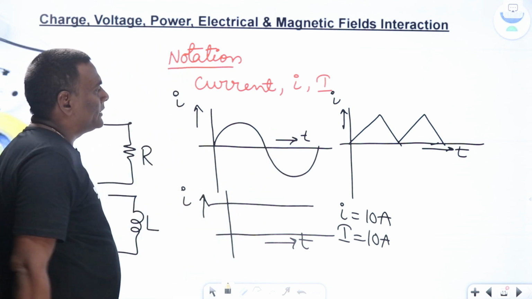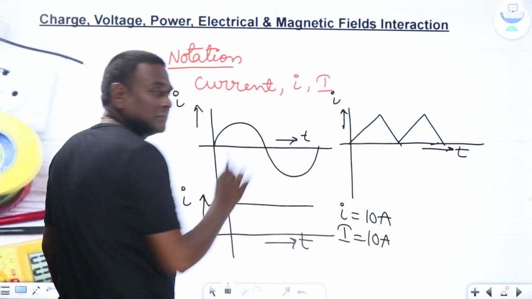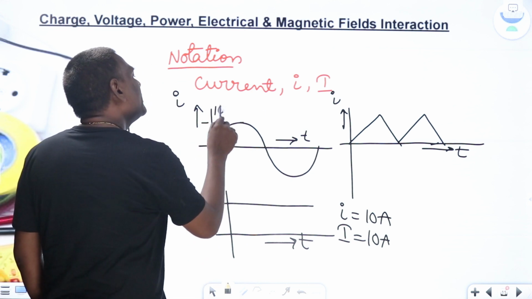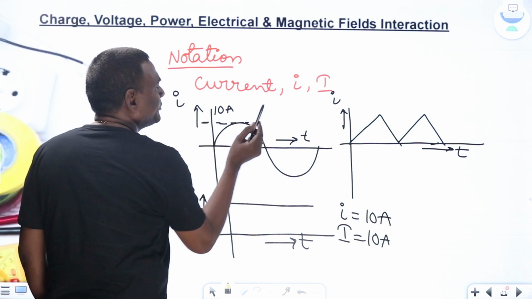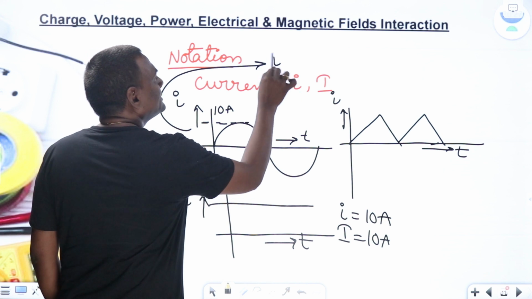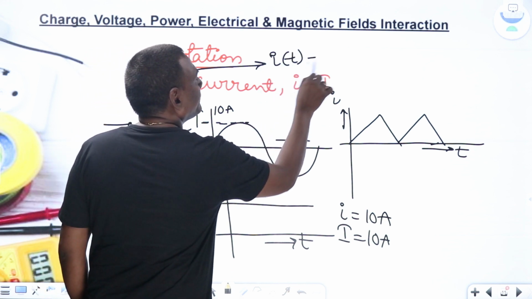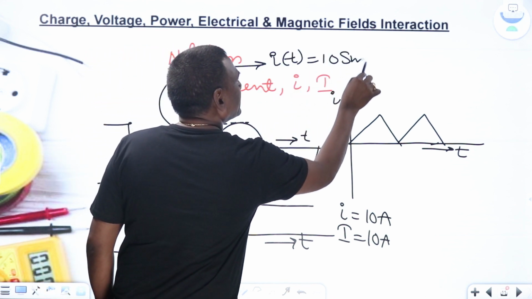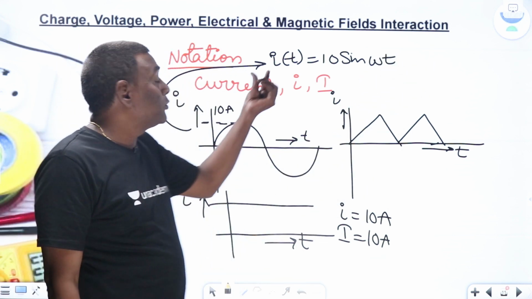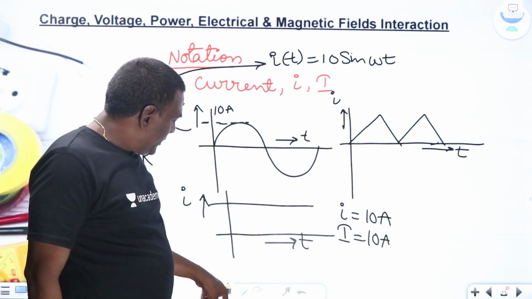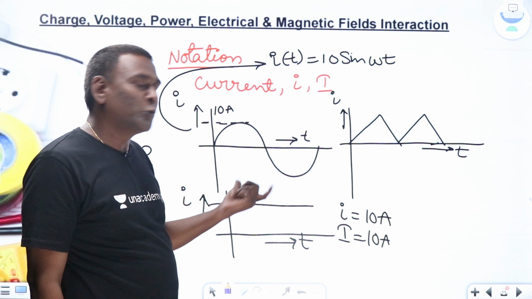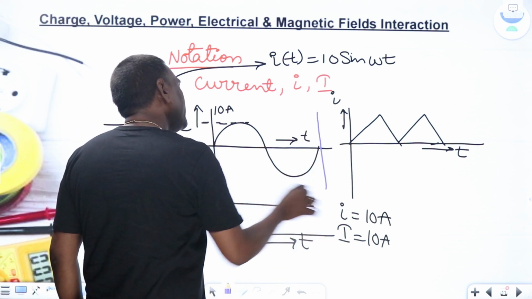Now let us come to this. This is time varying. For example, let us think the maximum is 10 amperes. This maximum value is 10 amperes. Then, to represent this current, I can write i of t equal to 10 sine omega t. We have to use small case letters only. Now, if you think of capital letters in time varying current, how to represent? What is the time period here? The time period is this.